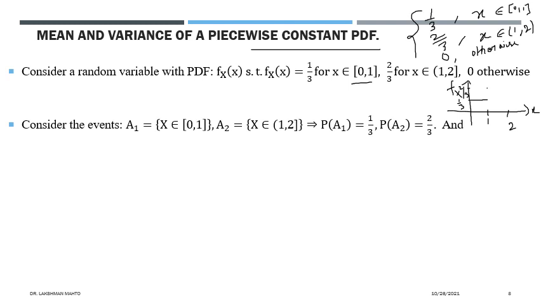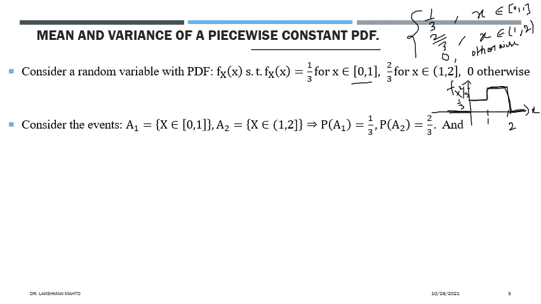And outside this interval it is 0: after 2 it is 0, and before 0 it is 0. So this is the density plot of the given continuous random variable.